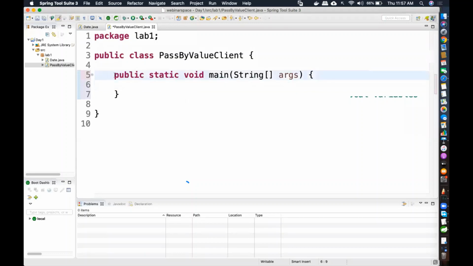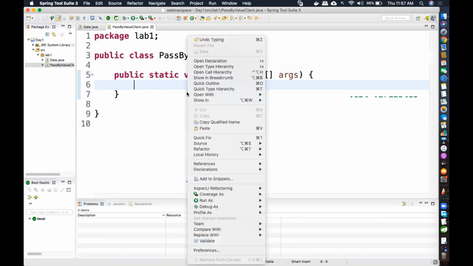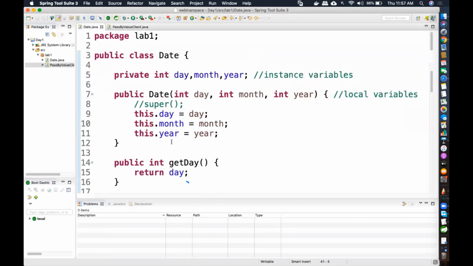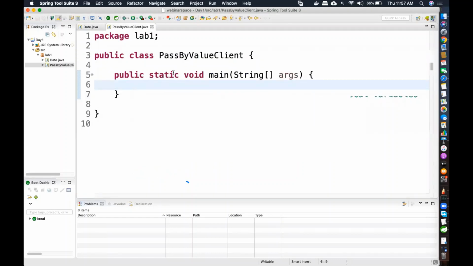So I start my execution from this particular function. If I run this code, can I run it? Yes, definitely. Run as Java application. But no output will be shown because there is nothing inside the main method. If I want to create a date class object, put values inside the date, and print the date, is that possible? Yes. How do I do it?